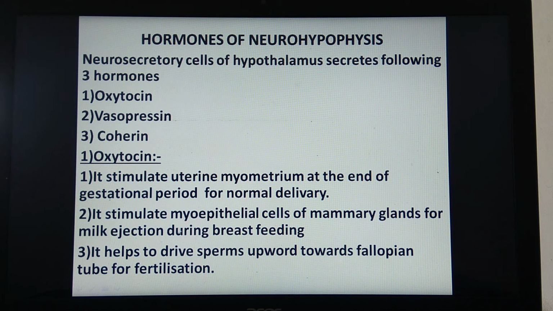It also stimulates myoepithelial cells of the mammary gland for milk ejection. And third, it helps to drive sperms upward towards the fallopian tube for fertilization. So these are the roles of oxytocin, also called the birth hormone.